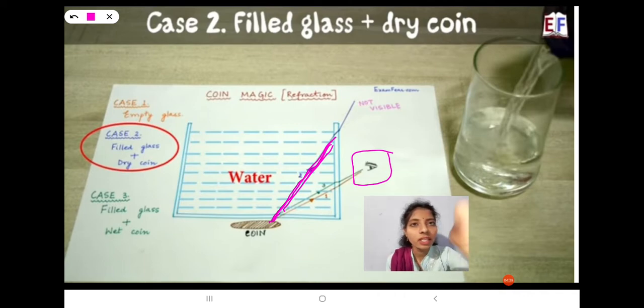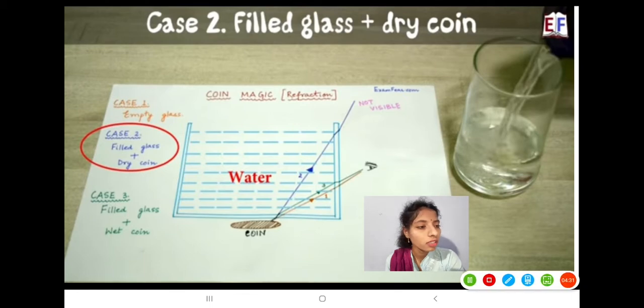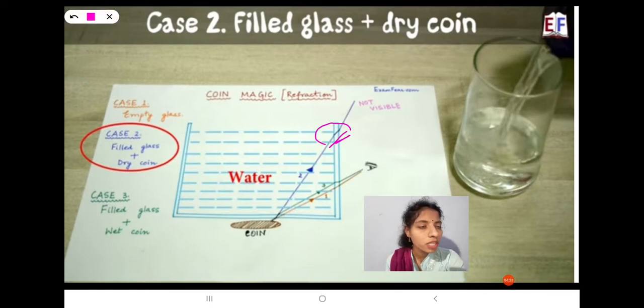Again in the glass medium the medium is changed, and you can observe the light ray bending takes place here. Again it travels in the air medium in a straight line. Even so, the coin is not visible to us. We are observing the coin from the same position only.